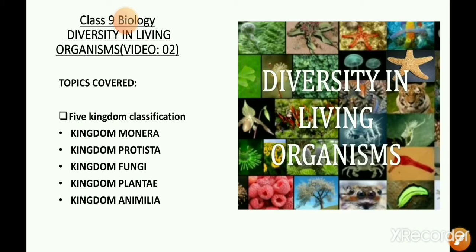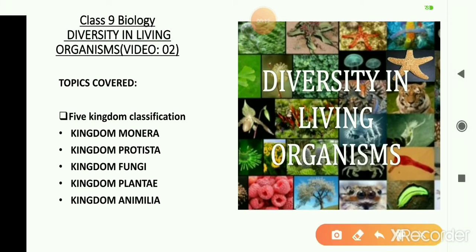Class 9 Biology, Chapter 3 Diversity in Living Organisms, Video number 2. Topics covered: 5 Kingdom Classification. Here I'll be discussing the features of Kingdom Monera, Kingdom Protista, Kingdom Fungi, Kingdom Plantae, and Kingdom Animalia. And at the end, we'll have a comparative account of all these 5 kingdoms present in the living world.